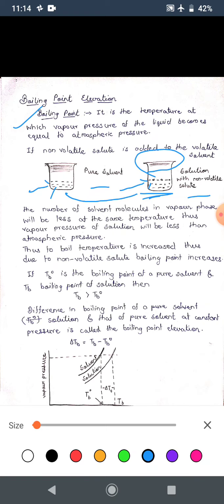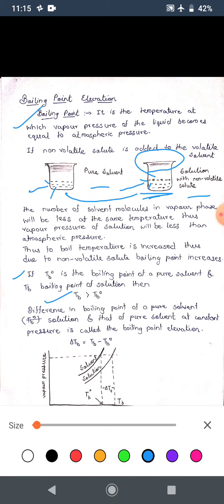Now, we will consider that the boiling point of the pure solvent is TB naught and the boiling point of the solution is TB. As we had already discussed, the boiling point of the solution will be higher than that of the pure solvent, thus TB will be greater than TB naught.